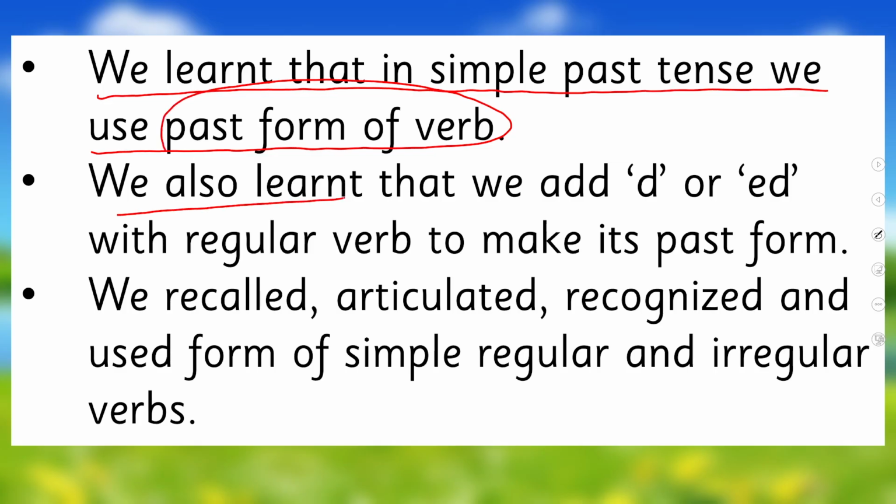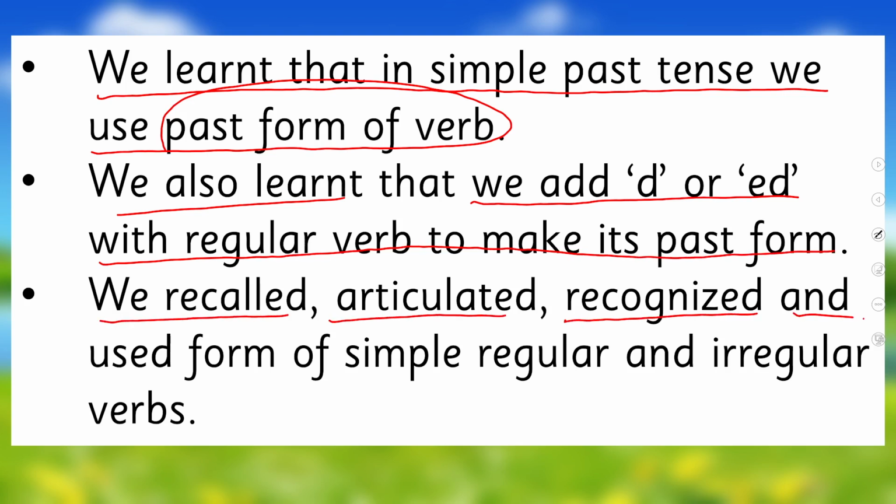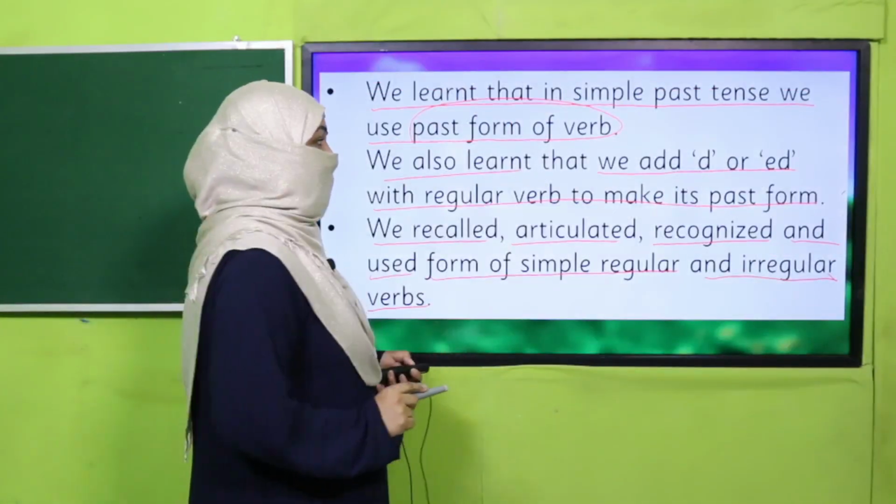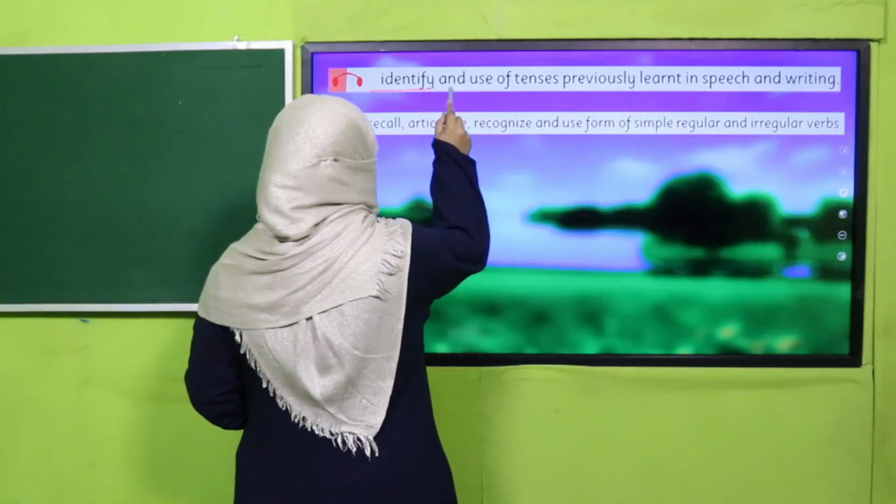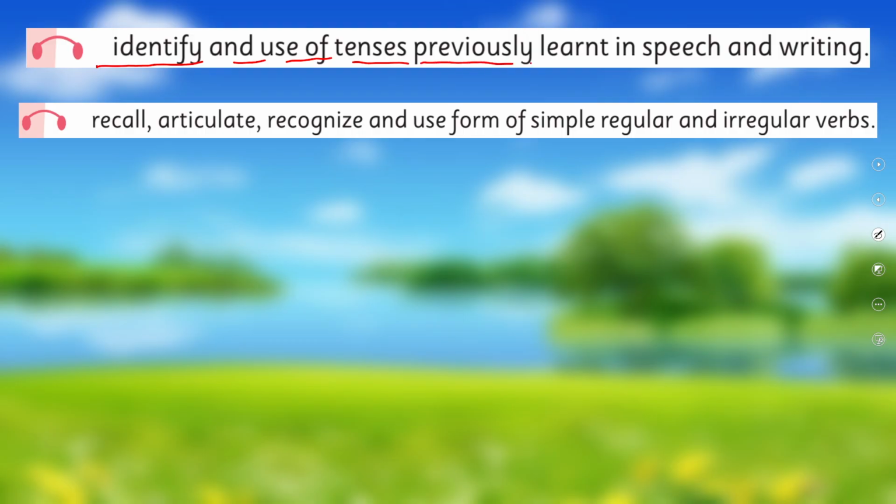And we also learned that we add d or ed to the regular verb to make its past form. We recalled, articulated, recognized, and used forms of simple, regular, and irregular verbs. So, in this way, we achieved our SLOs to identify and use tenses previously learnt in speech and writing, and to recall, articulate, recognize, and use forms of simple, regular, and irregular verbs.